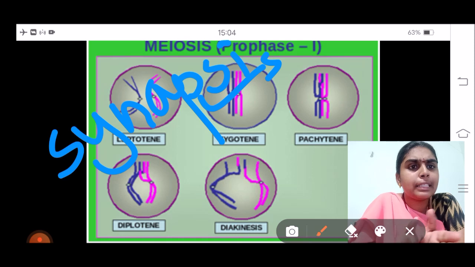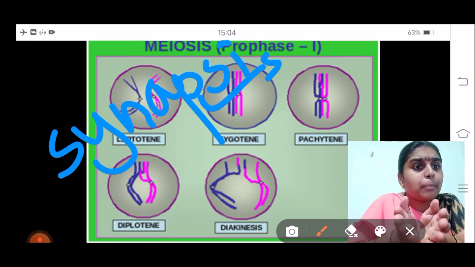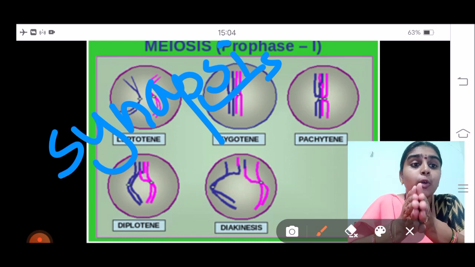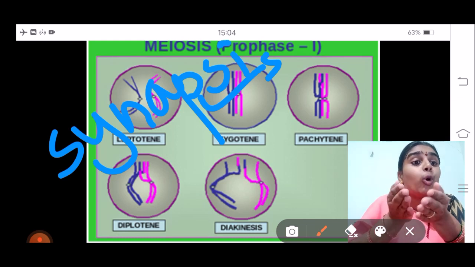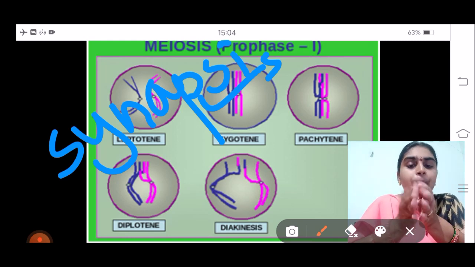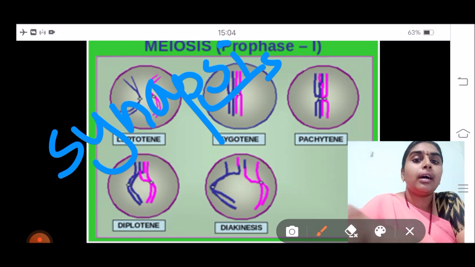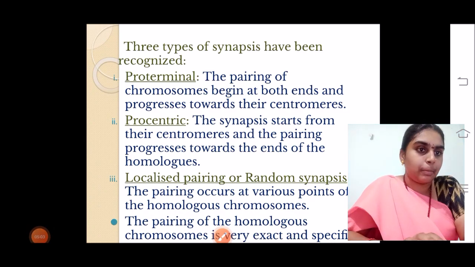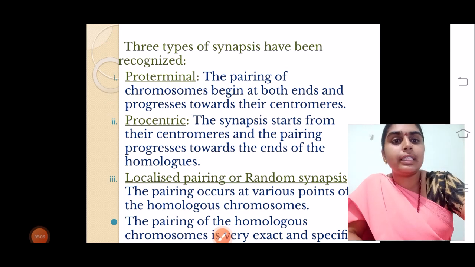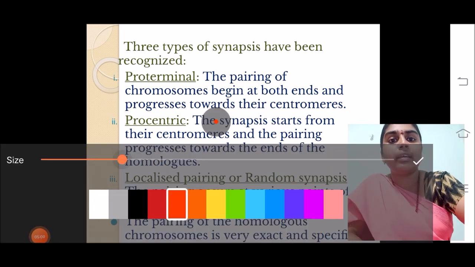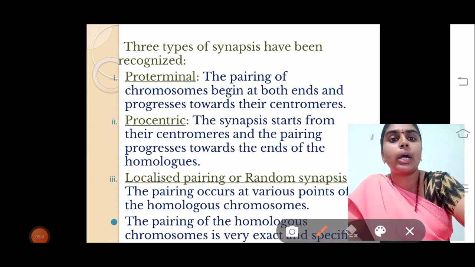So what happens in this is the synaptonemal complex is formed between the two homologous chromosomes. That is very important. Two homologous chromosomes come close to each other, where one will be the maternal one and one will be the paternal one. Then this genetic material will show three types of synapses. The first is proterminal, the second is procentric, and the third is localized pairing.